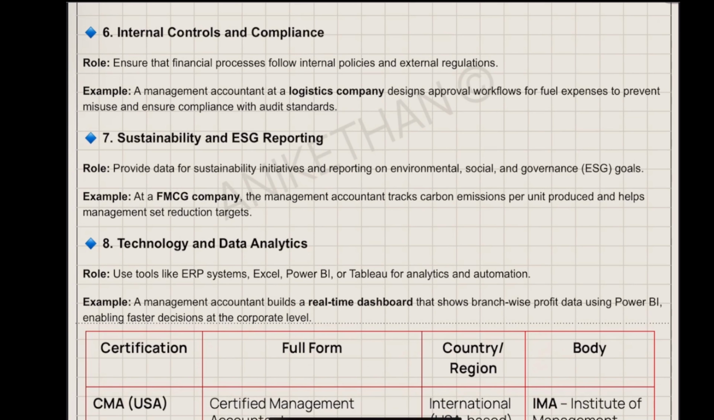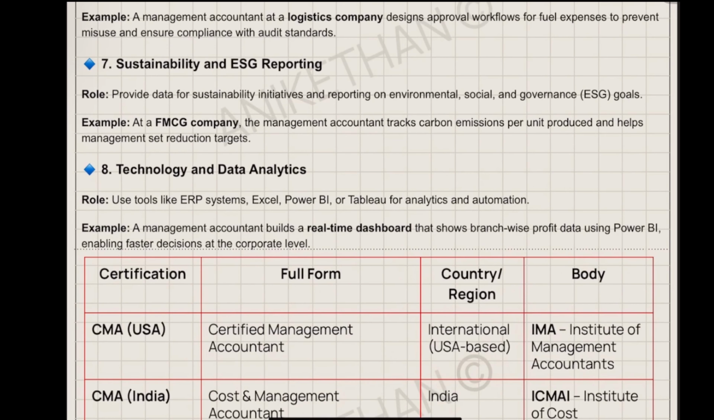Logistics company, they travel more, correct? So that travel has to be linked with a fuel expense approval. Otherwise, the vehicle is available with the driver. He can use it for his personal work also. So to prevent this, they will introduce one checkpoint. So that is a part of internal control. And sustainability and ESG reporting.